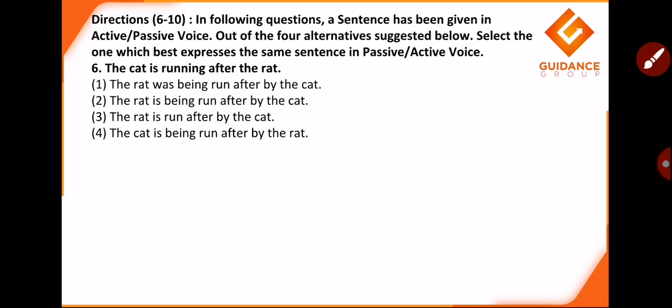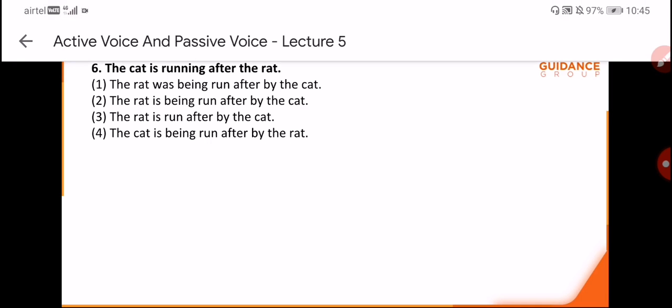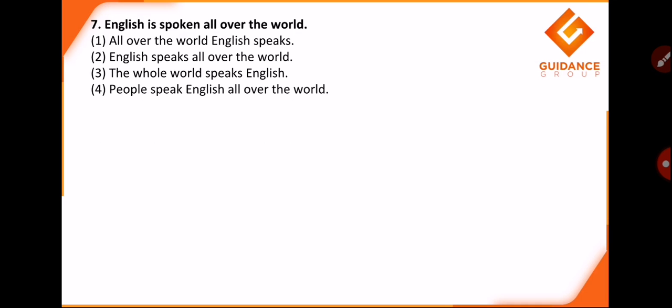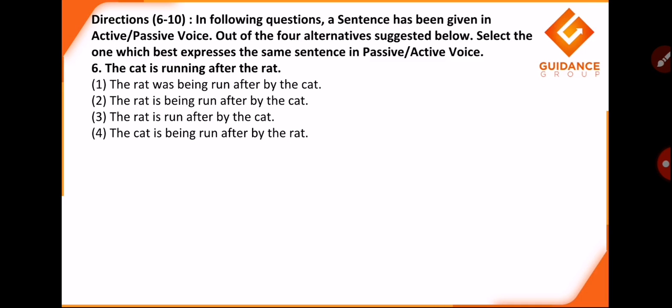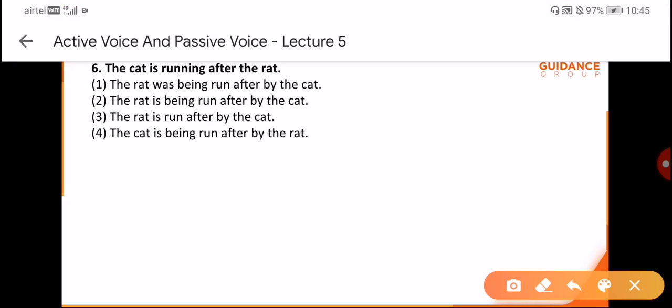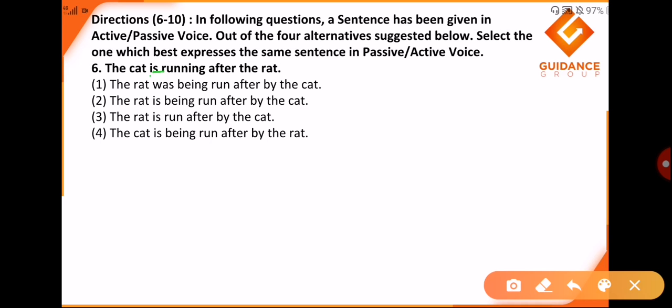The cat is running after the rat. Now object becomes subject, subject becomes object. The rat was being run after by the cat. Might be a probable answer, but "was" is used, and I can clearly see that my actual sentence is in present tense.